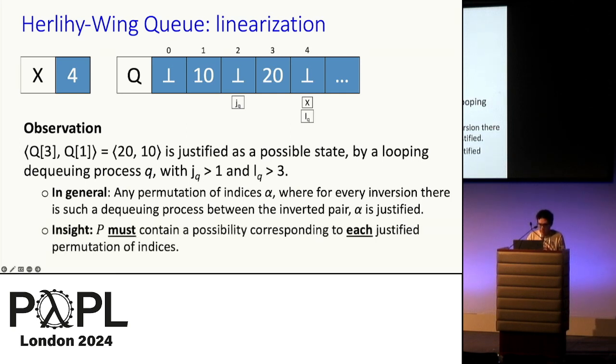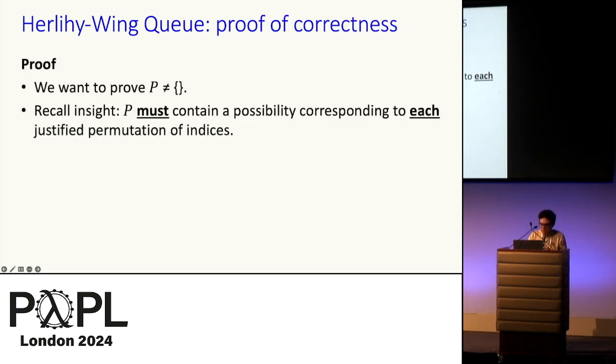P must contain a possibility corresponding to each justified permutation of indices. And now let's ask the question of how this insight helps us with the proof. Well, recall that with our technique, we want to prove the machine linearizable through proving the non-emptiness of P in the augmented implementation. And let's also restate the insight. P must contain a possibility corresponding to each justified permutation of indices.